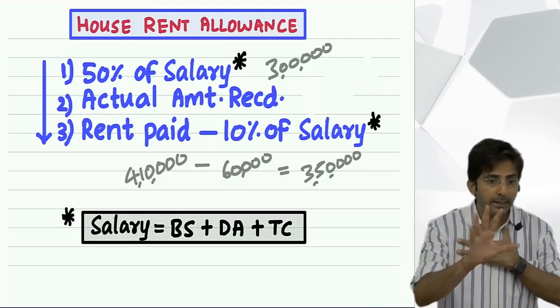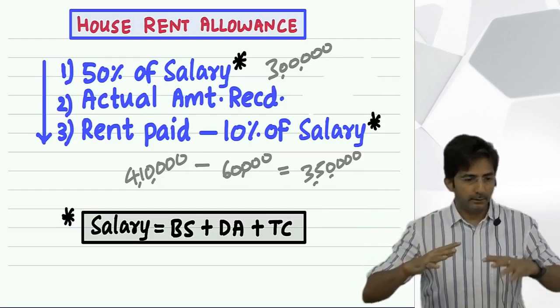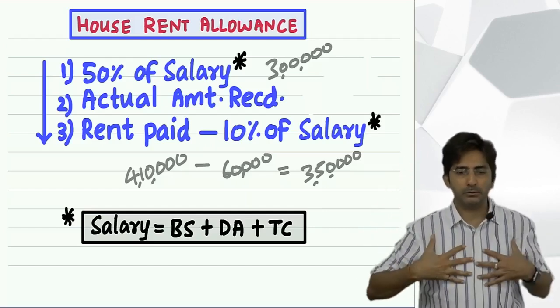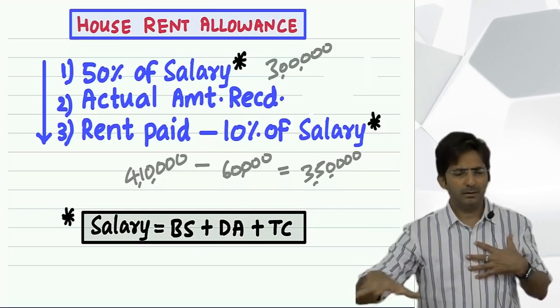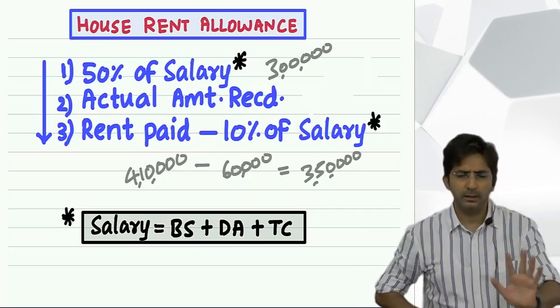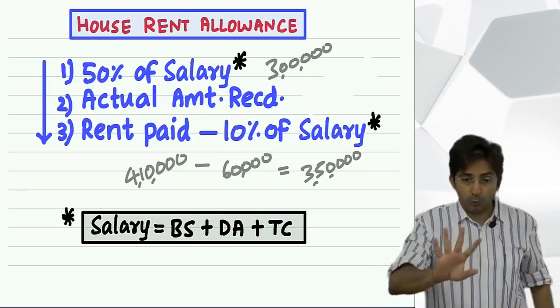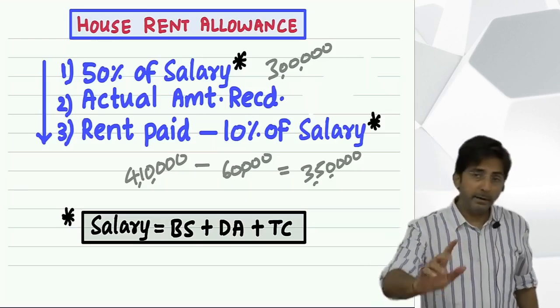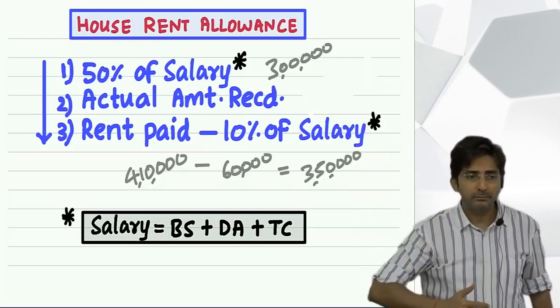Why it is called dearness, I will tell you. But see, you know what happens in real life? Imagine you are an employee, I am your boss. You know what I will tell you? See, you have to do this clerical work. Your salary will be 10,000. Plus I will give you dearness allowance 2,000. Which is 2,000 right now. But in future, if there is inflation, I will make it 3,000.